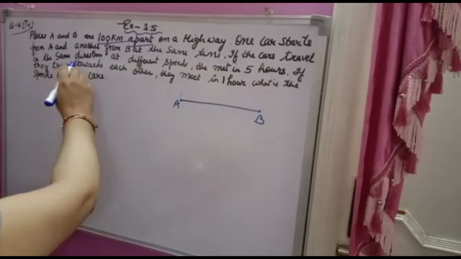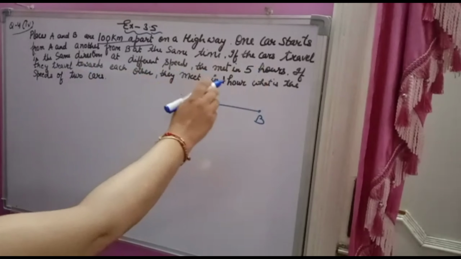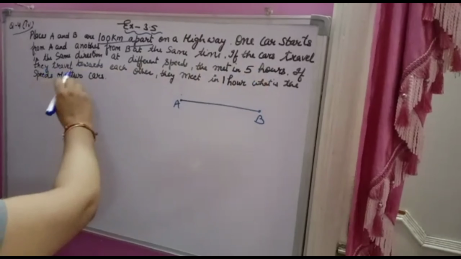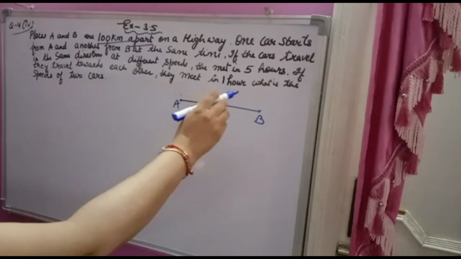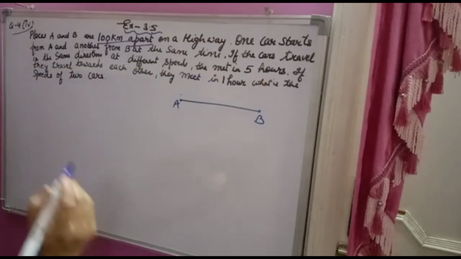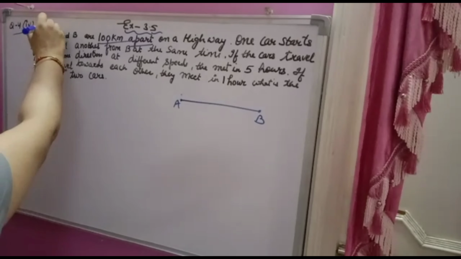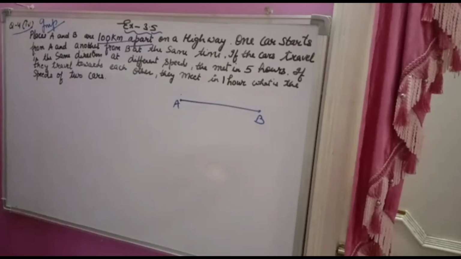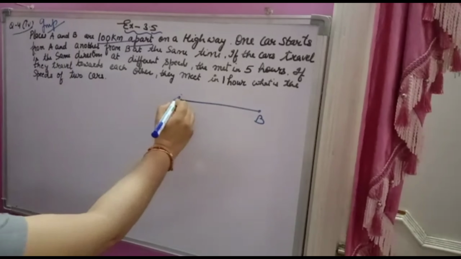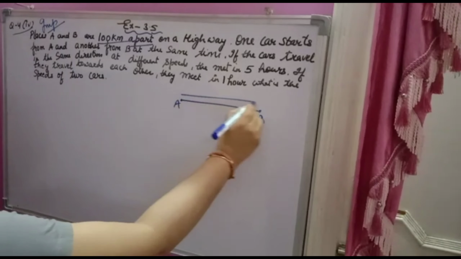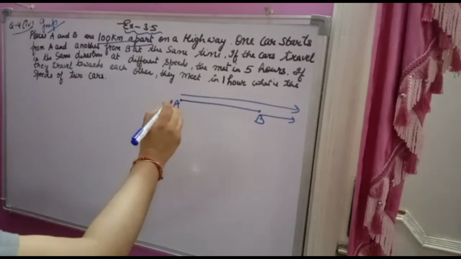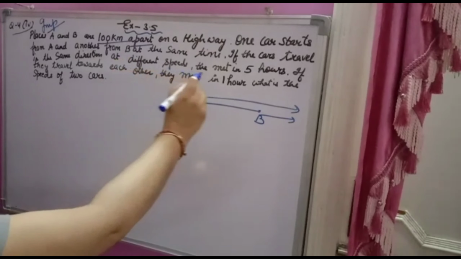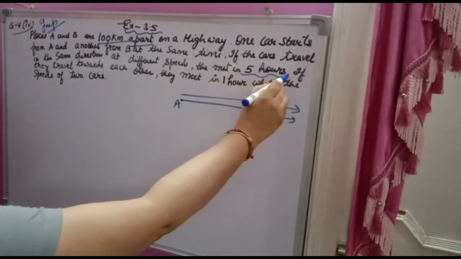If the cars travel in the same direction at different speeds, they meet in 5 hours. If they travel towards each other, they meet in 1 hour. What is the speed of the two cars? Very important question. See carefully. Two cars are starting, one from A, another from B. They meet after 5 hours if they are traveling in the same direction.